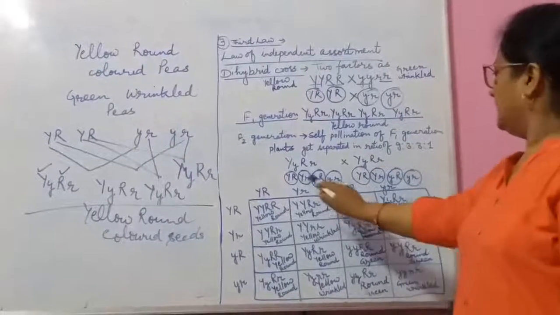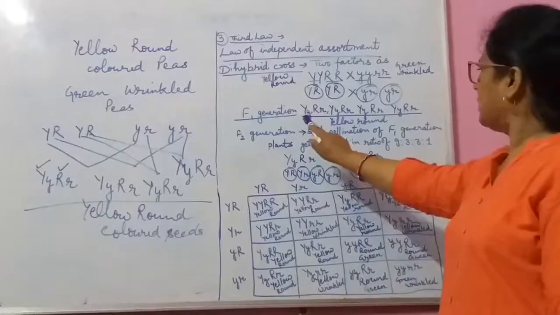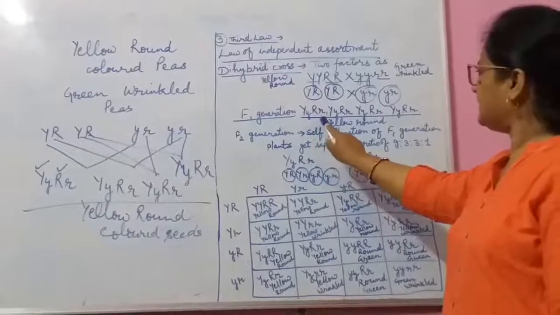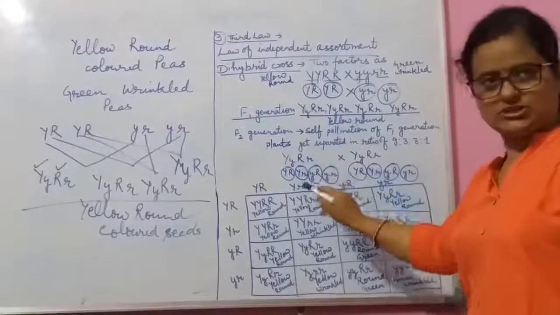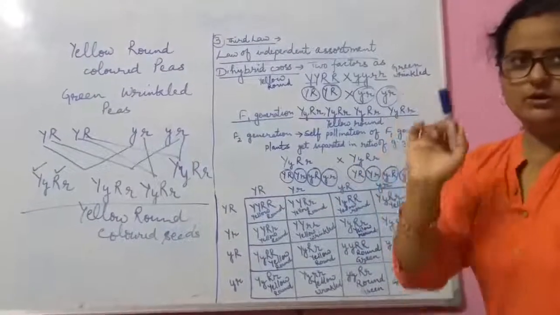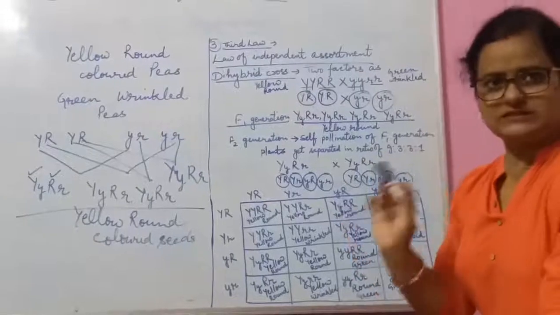Look here. He got capital Y, small y, capital R, small r.